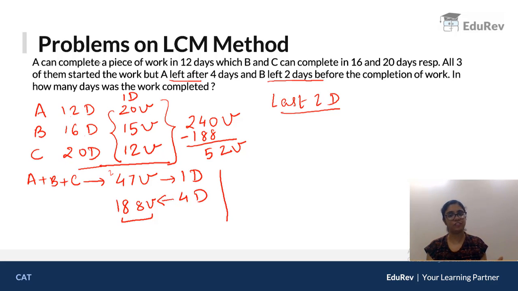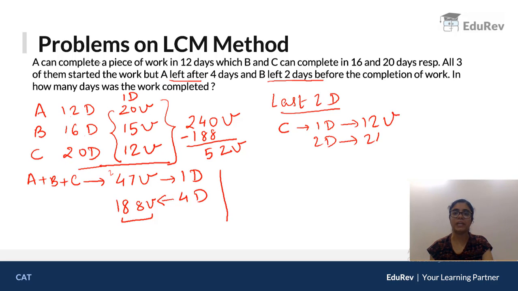B also left. So C was the only one working for the last 2 days. Now C does 1 day में 12 units. So 2 days में C will do 24 units. So out of 52, 24 was done by C in the last 2 days.